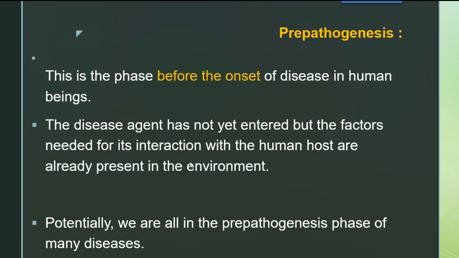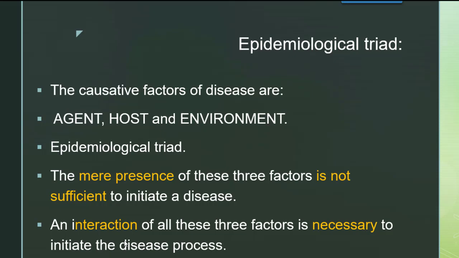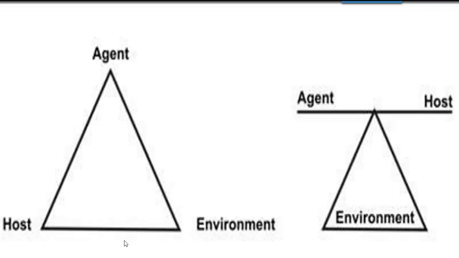So what are the three factors? First is agent. Agent is very much necessary to initiate the process of disease or for the onset of disease. Then that agent first should interact with the host, that means animal, and they can interact through the environment. So the three factors are what? Agent, host and environment. So potentially, if you speak about it, then we all are in the pre-pathogenesis phase for many of the diseases, but it depends on the situation to situation or individual to individual, it varies.